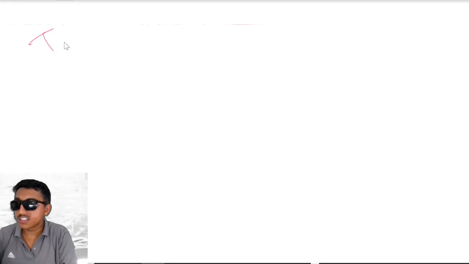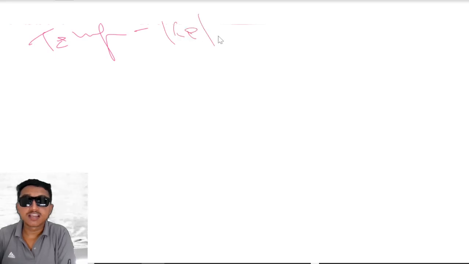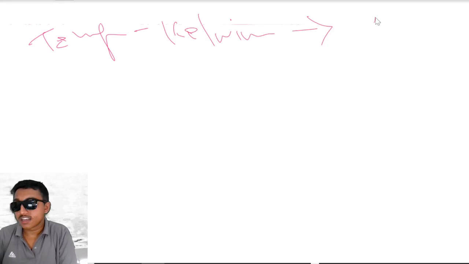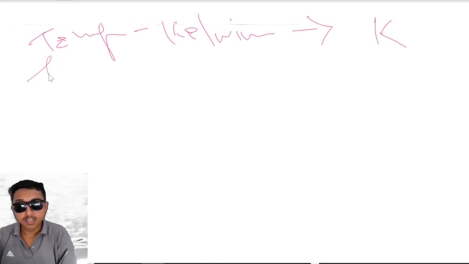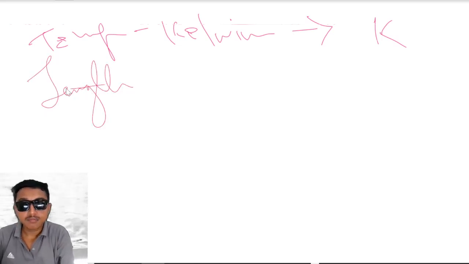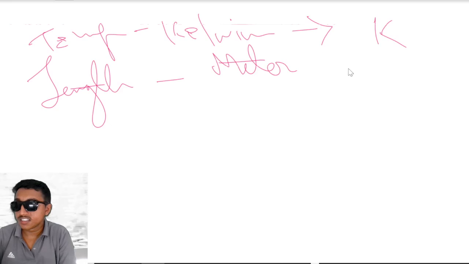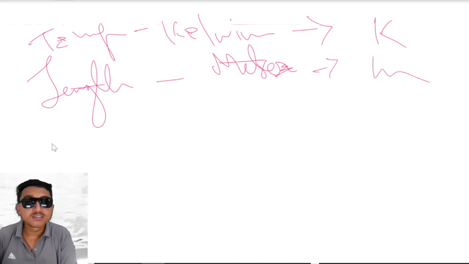Temperature: the unit is Kelvin, and its symbol is K. For length, the unit is meter, and its symbol is m.